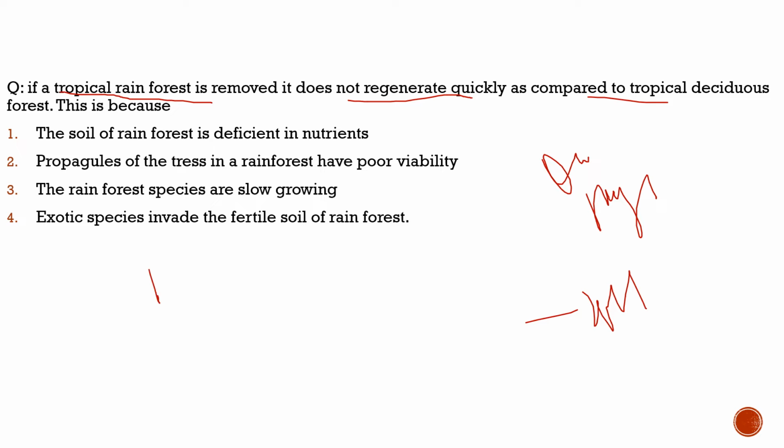As we know, in tropical rainforests it is often raining, and because of the rain, the soil gets eroded. When it gets eroded, the nutrients from the soil get eroded with it, and the soil becomes less fertile. And because of this lower fertility of the soil, it takes time for tropical rainforests to regenerate, compared to the tropical deciduous forests, and this is the exact reason. So here the statement says the soil of the rainforest is deficient in nutrition. 100% correct. So with respect to this question, the correct answer would be option A.